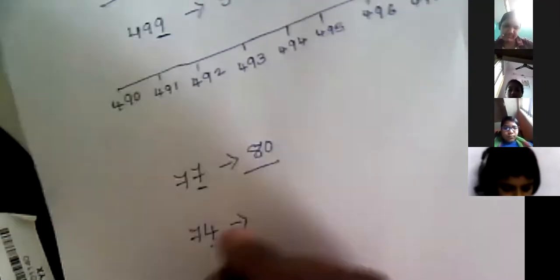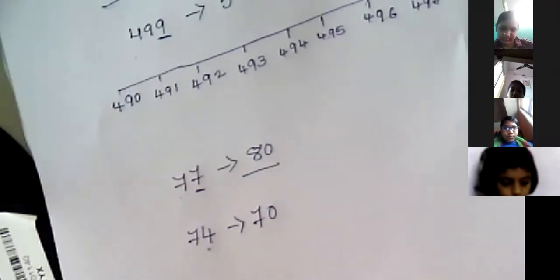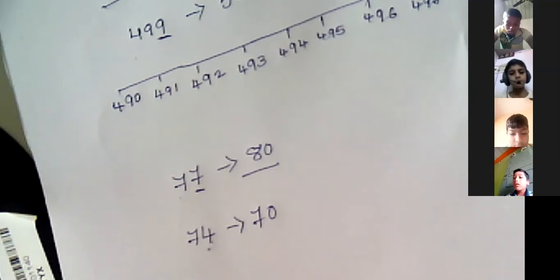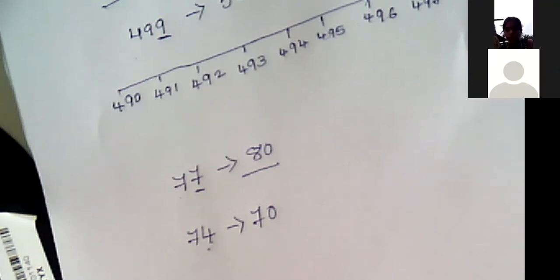So 7 will be as it is. It's 70. Understood?